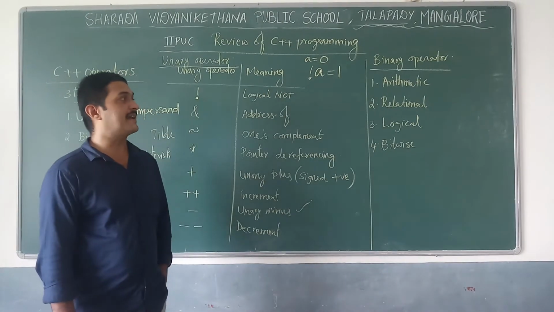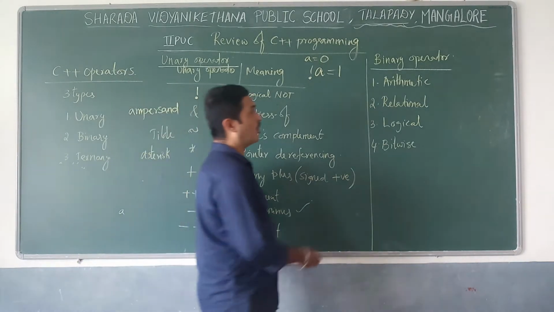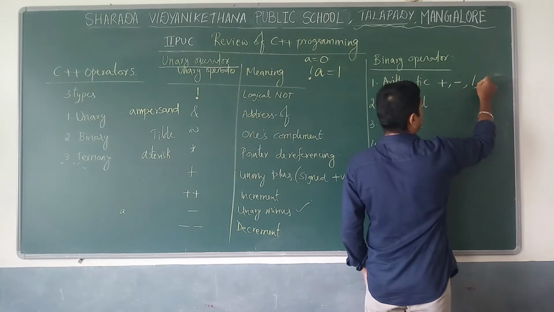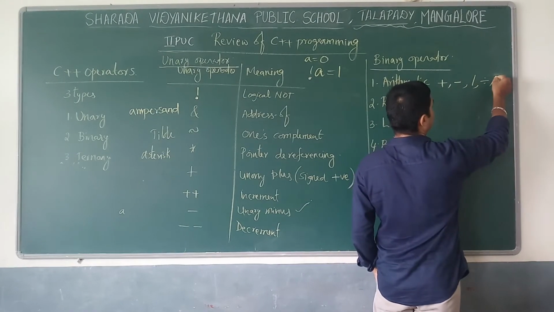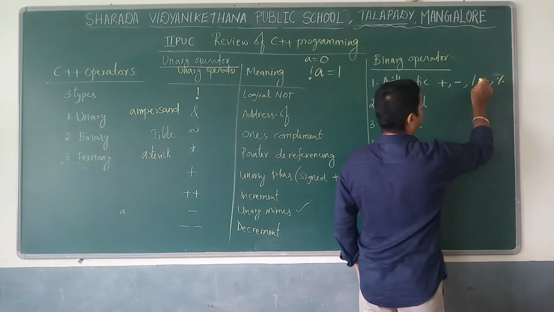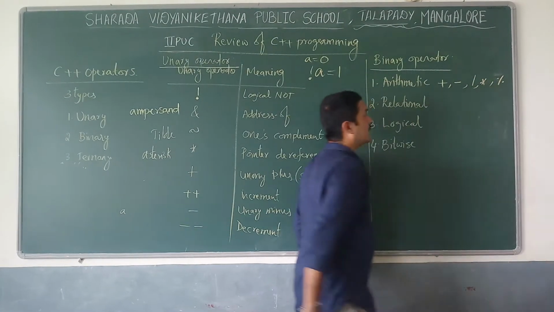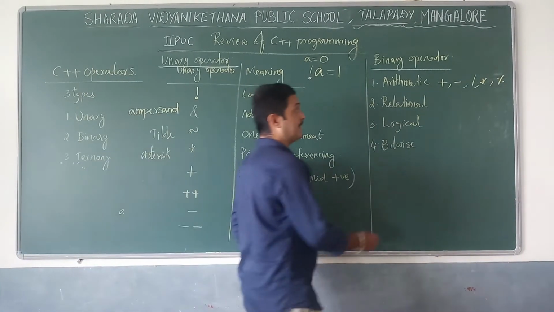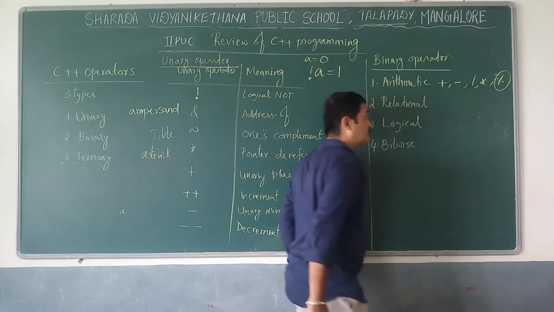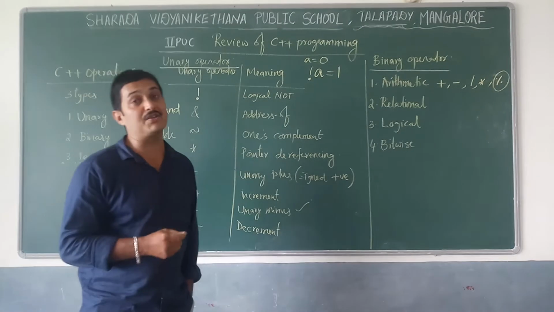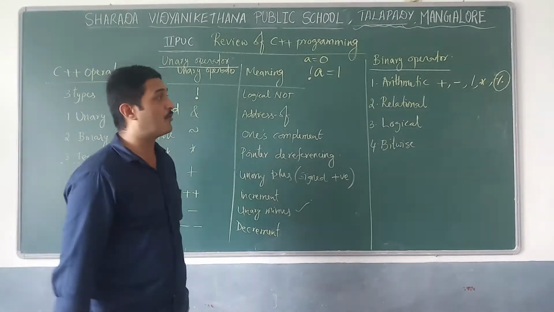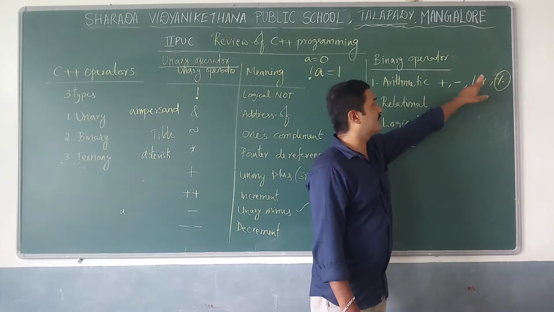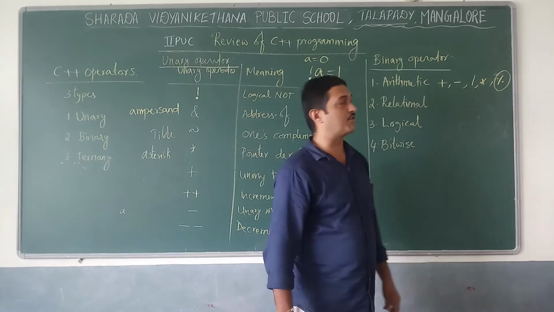Here the first one is arithmetic operator. Arithmetic operators are plus, minus, divided by, next the division operation, star, and last one is the modulus operator. Okay, these are about arithmetic operators. The modulus operator holds true whenever you are going to use integer values only.